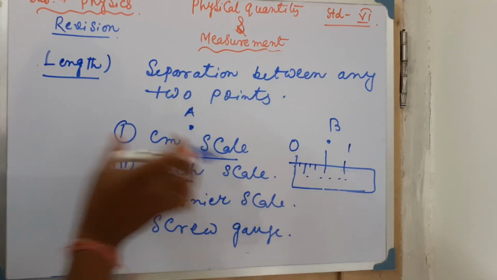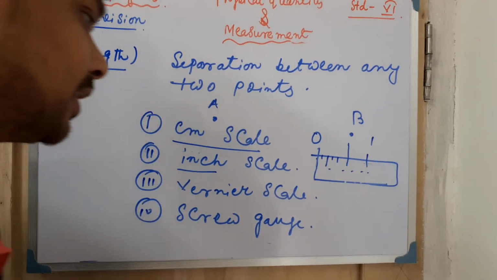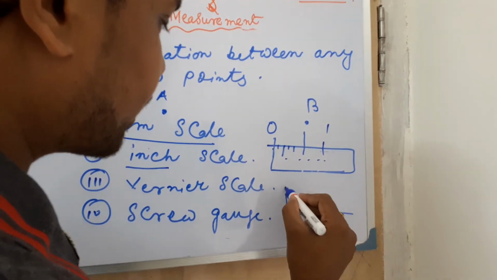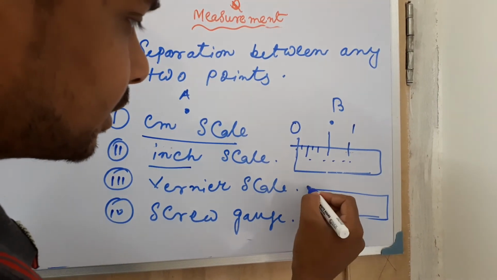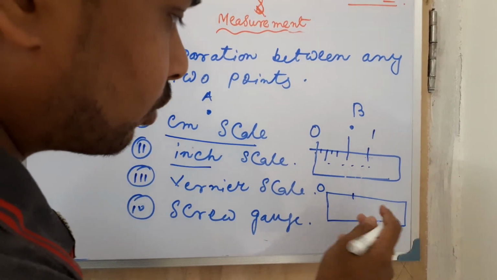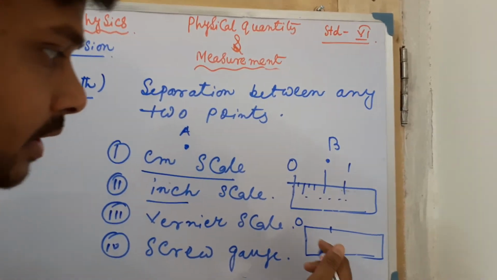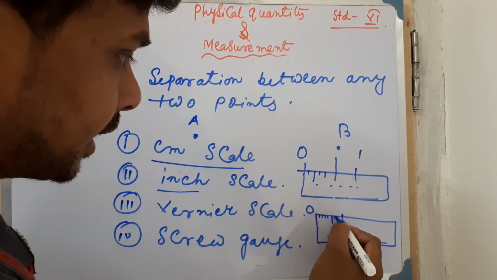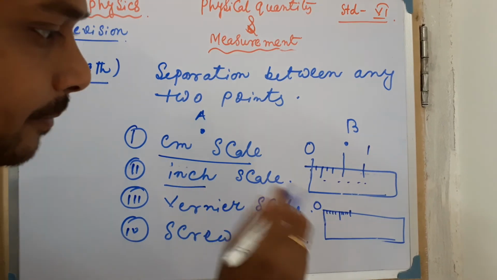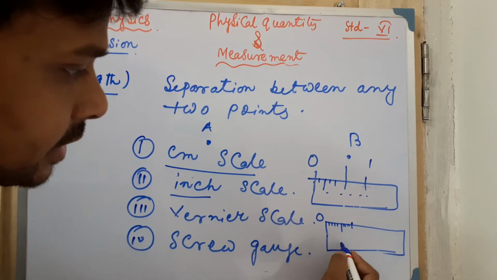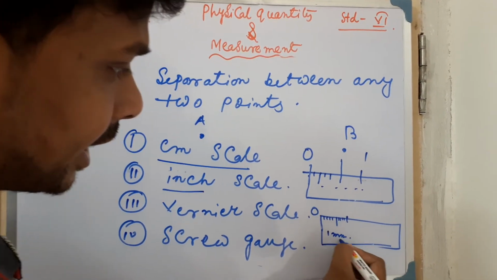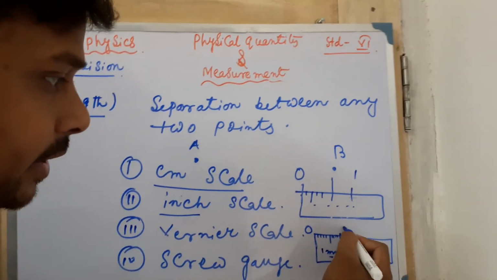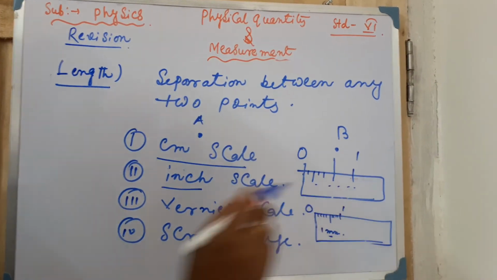In the centimeter scale also, maybe you have seen, this is familiar to everyone. Centimeter scale means 0 here, and from 0 to 1 there are 10 divisions. 1 2 3 4, and here 5 is a longer line, 6 7 8 9, and this is the 10. Each and every one is 1 millimeter. So each single division is 1 millimeter here, and the total is the centimeter here.